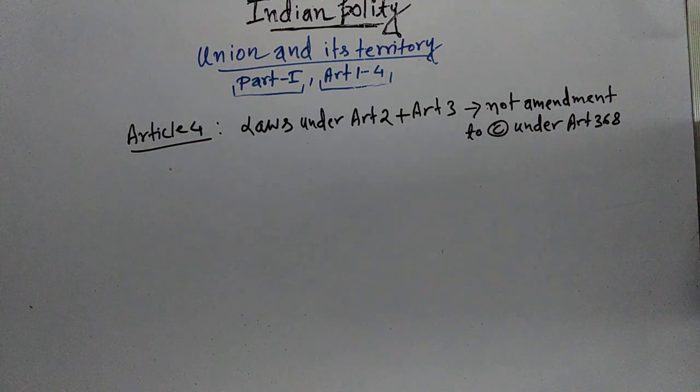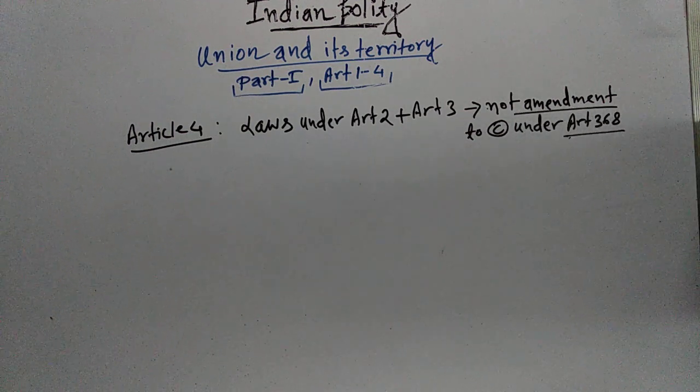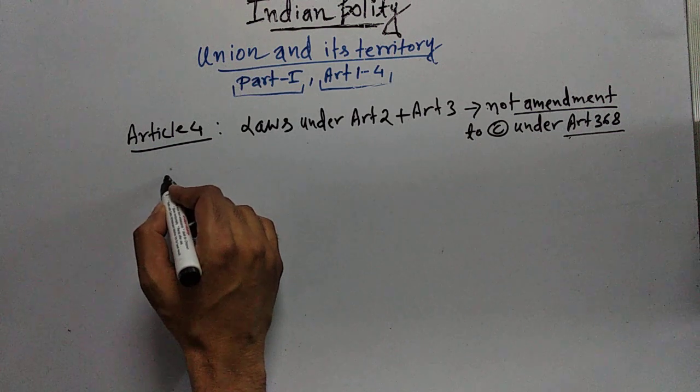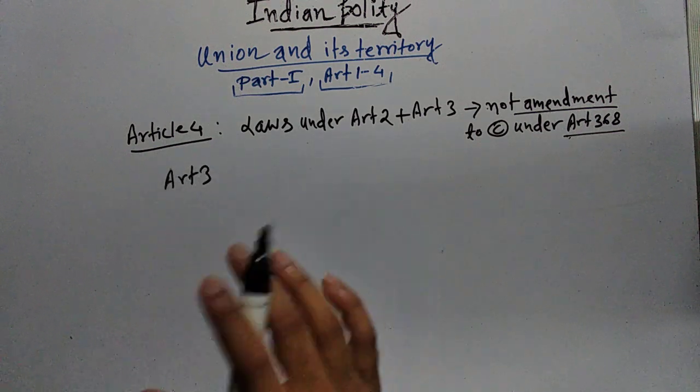Now, if you want to amend the Constitution, then you have to amend the Constitution as per Article 368. That means you need a special majority to amend the Constitution as per Article 368. But why the amendment to the Constitution? This question is coming. Let's understand. Suppose there is a bill under Article 3. Now it is applicable to Article 2 also.